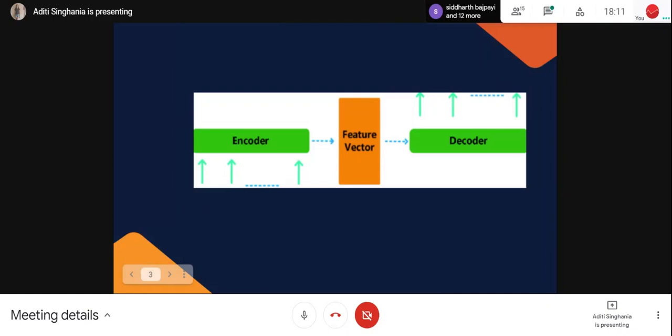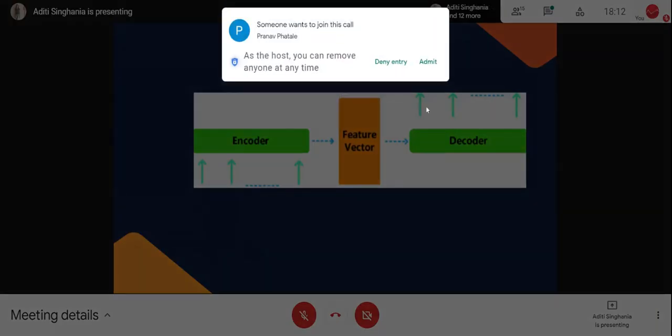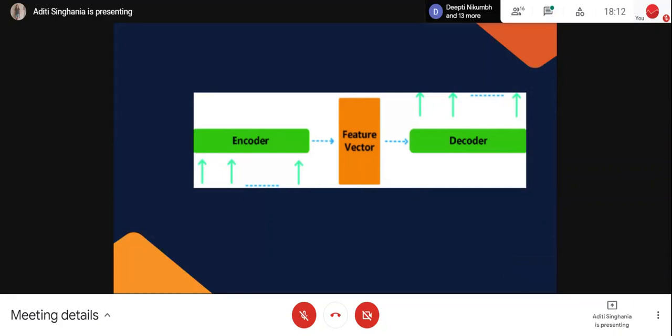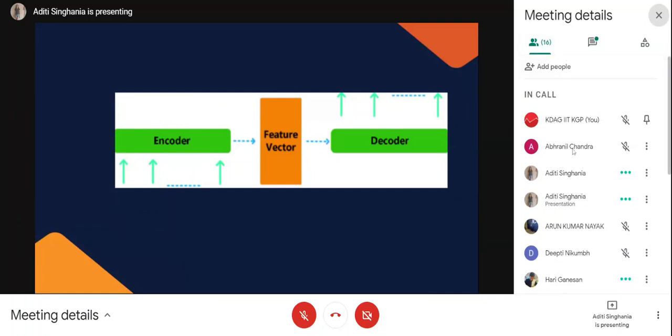Yeah, sure. So I was asking why am I using this encoder decoder structure where we have a feature vector in between? Why not just the normal model like we use for any other training data? Because while speaking in terms of language, each and every word has a relation with the upcoming next or the previous word. So while translating, we have to consider the relation between the words and the meaning of each word. So we have to derive data out of every word and their relatability with each other. So we use a feature vector array and not simply decode for each and every word. That won't make sense while coming out as a sentence.